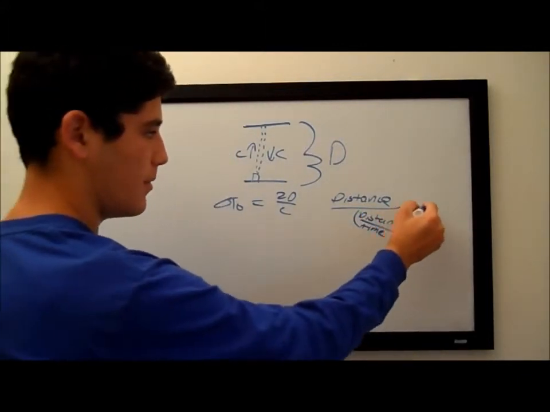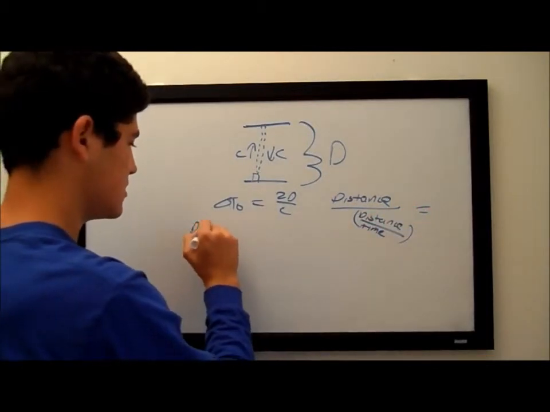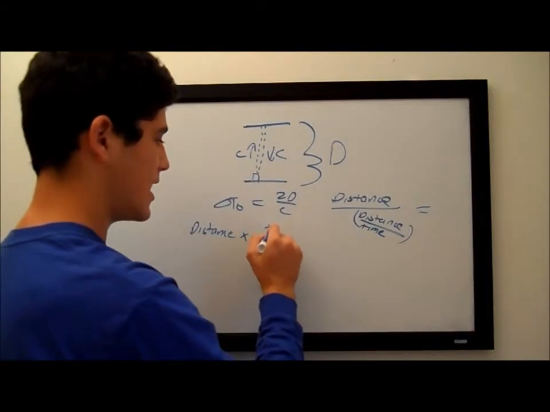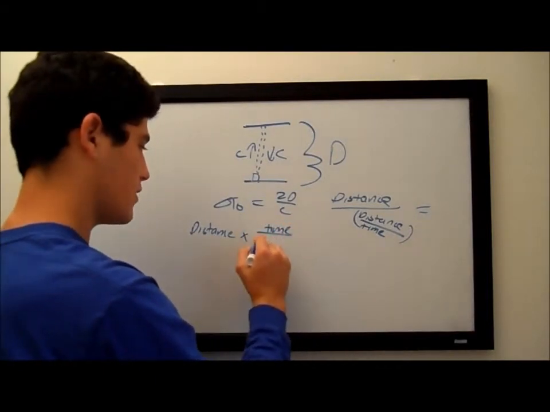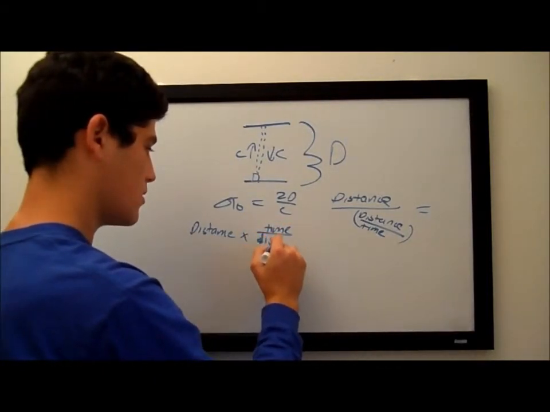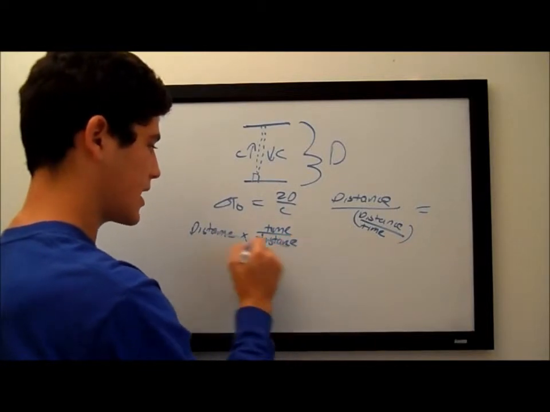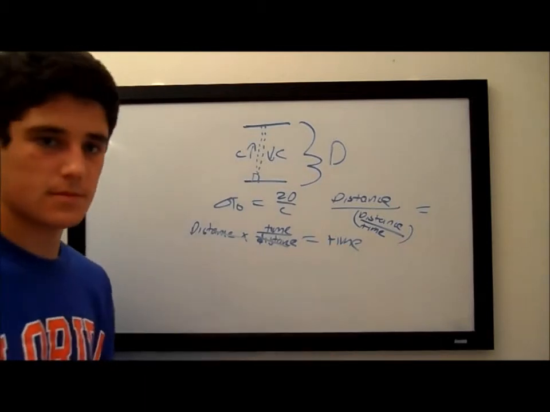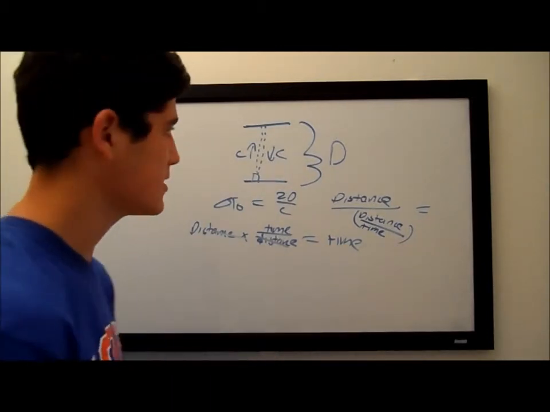And when you multiply that out, you get a distance times, you flip this, a time over a distance, cancel, and you just get a unit of time. It'll be a very small unit of time, but a unit of time nonetheless.